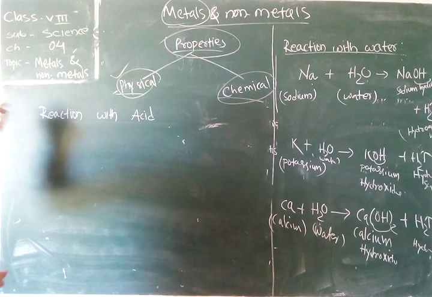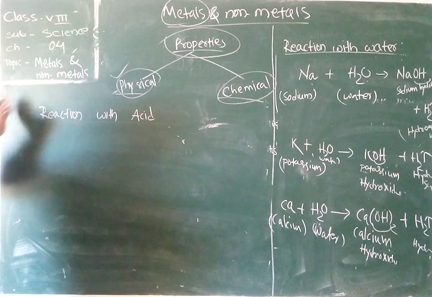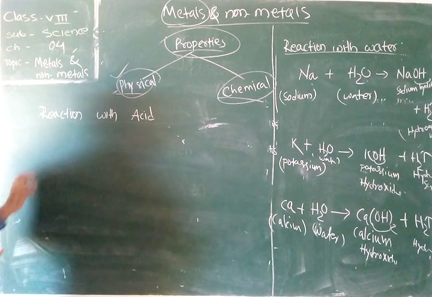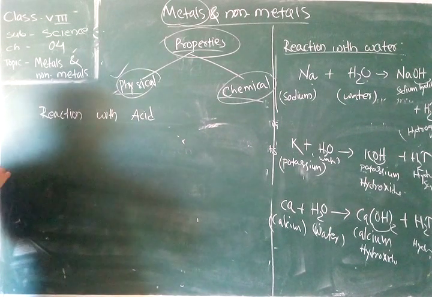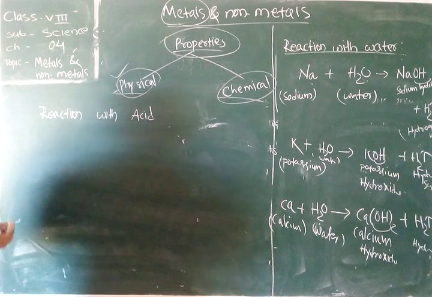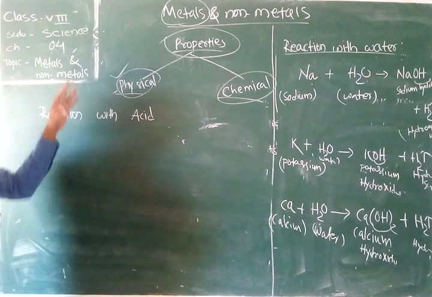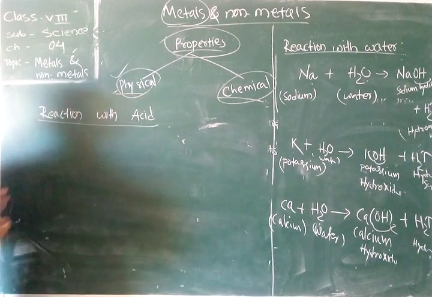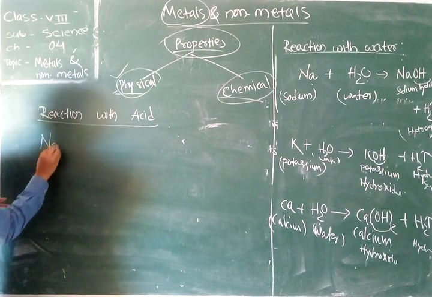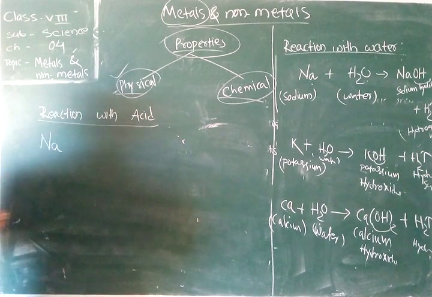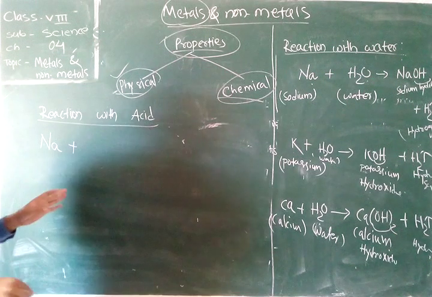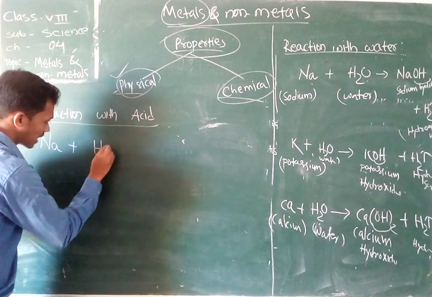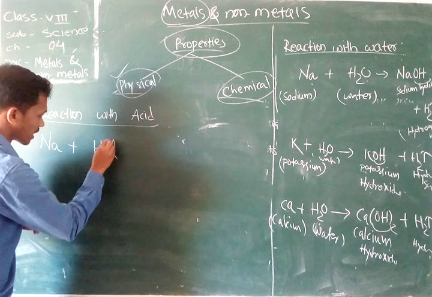Okay, so now we discuss another chemical property of the metal, that is how it reacts with acid. The reaction of metal with acid. Take one simple metal, that is your sodium, and take the acid HCl, hydrochloric acid.